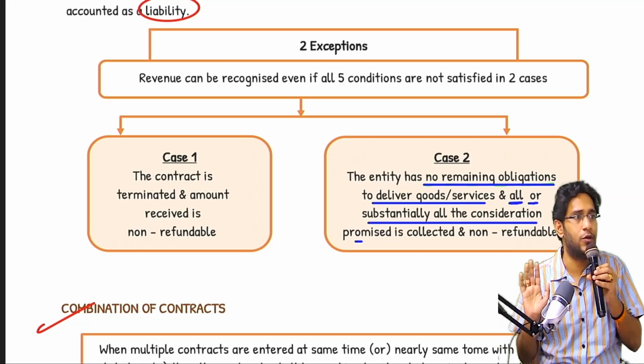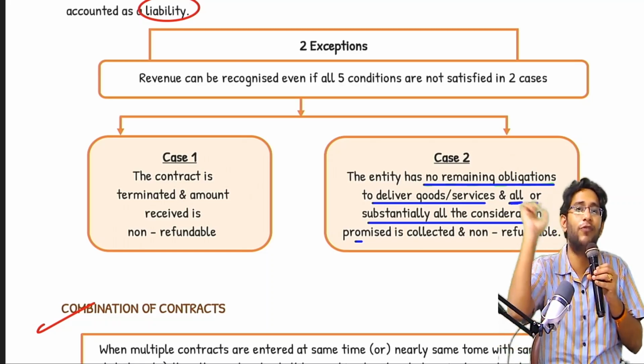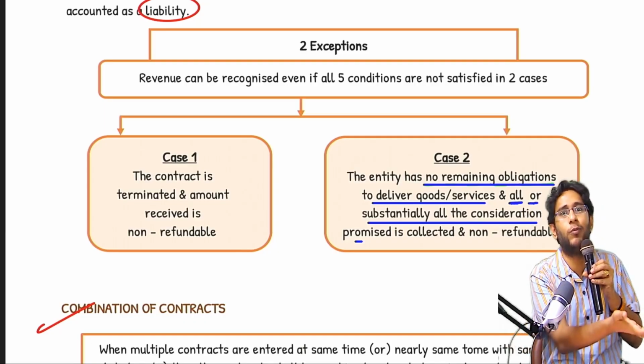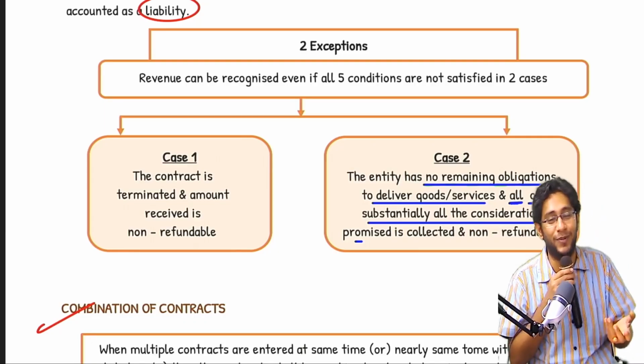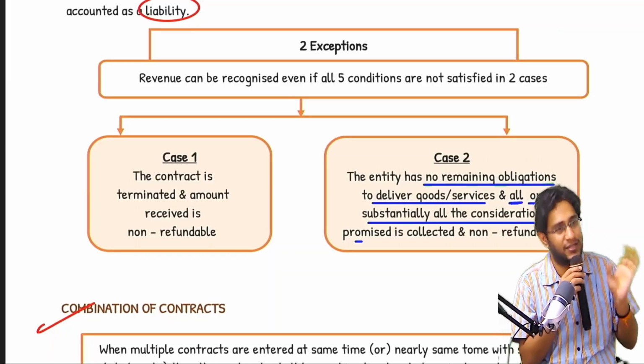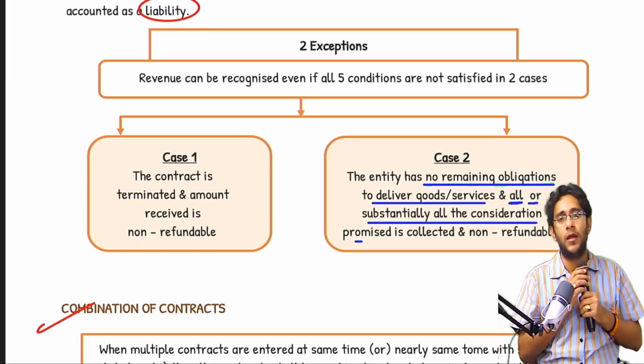Are you understanding, sir? You should not say to ask him to somehow fulfill all the 5 steps. He does not want to buy. So when the contract got terminated, that amount is purely a gain. Recognize it as revenue. Case 2.